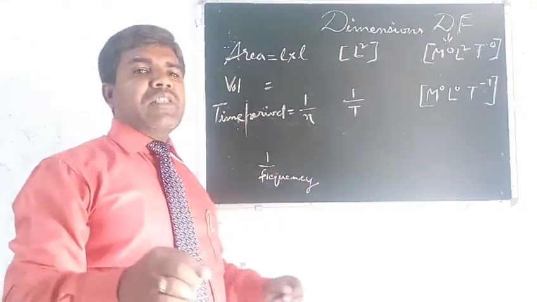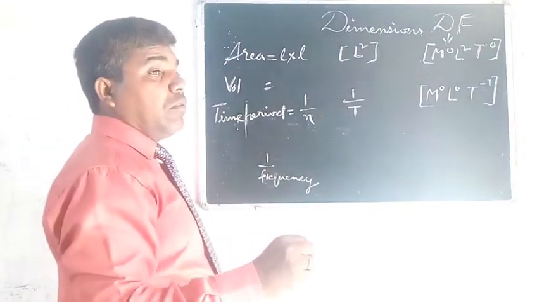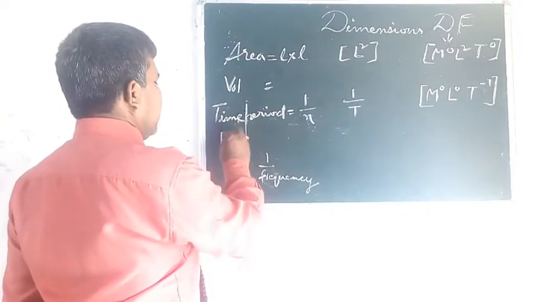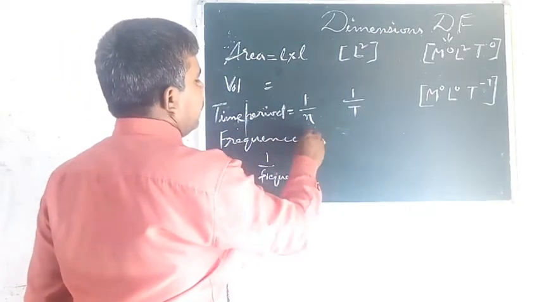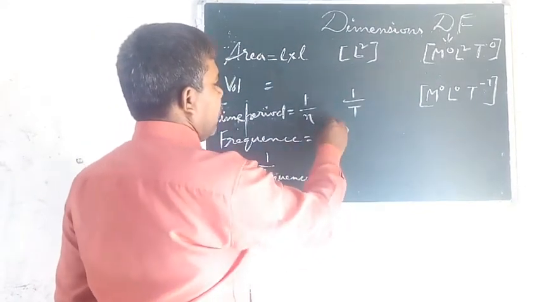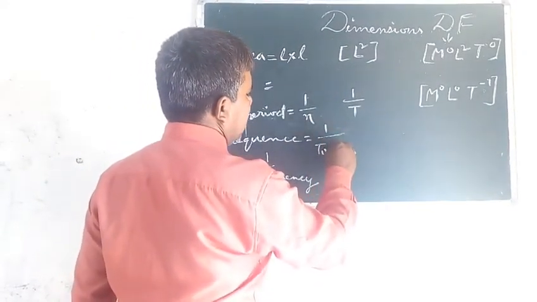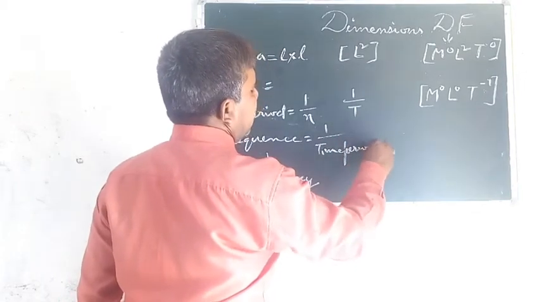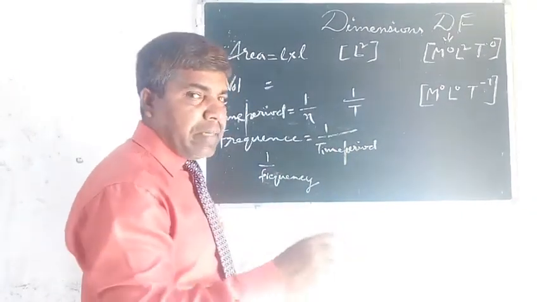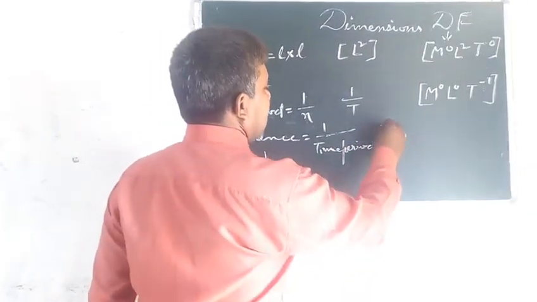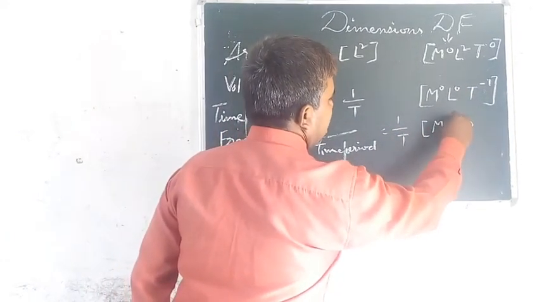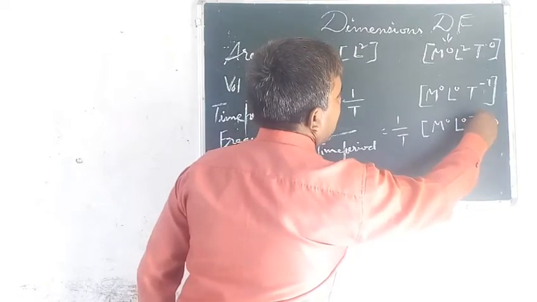Let us consider the dimension and dimensional formula of frequency. Suppose I am writing here frequency. Easily it is known that it is 1 by time period, and this is measured in time, which will be represented by T. So this will also be in the same form, 1 by T, and this becomes the same as above: M0, L0, T -1.